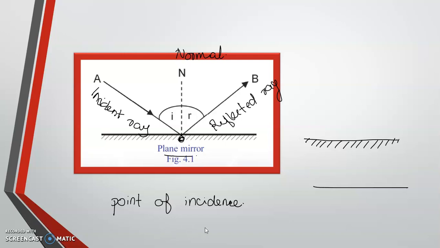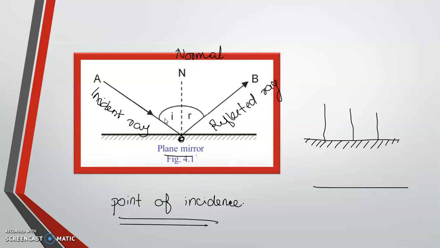going to draw a perpendicular at the point of incidence, highlighted, because we can draw n number of normals to a plane mirror. I can draw here, I can draw another one, and I can draw another normal there. In maths terms, normal is fine, but in optics, we have to say that the perpendicular drawn at the point of incidence is called the normal.